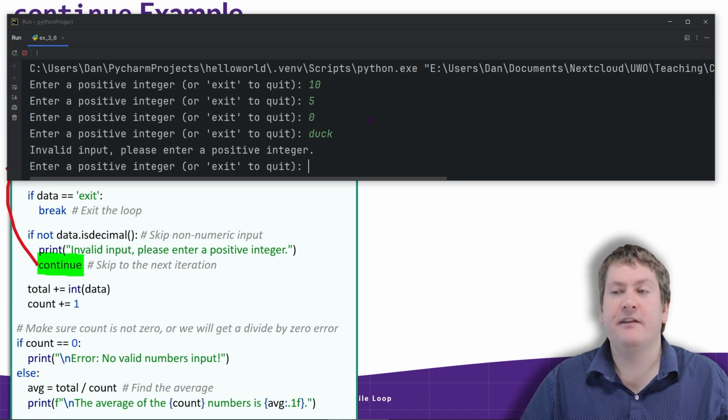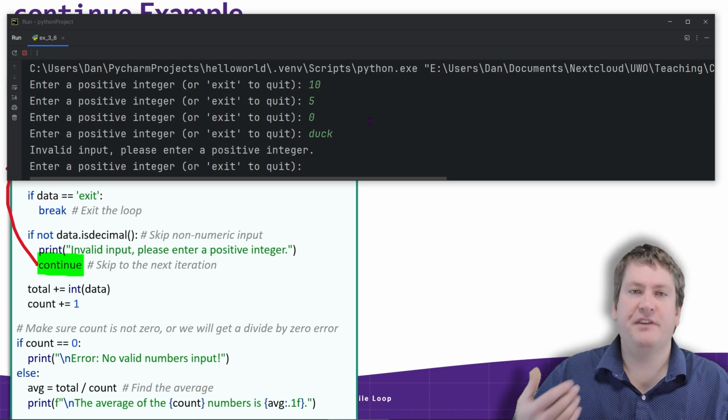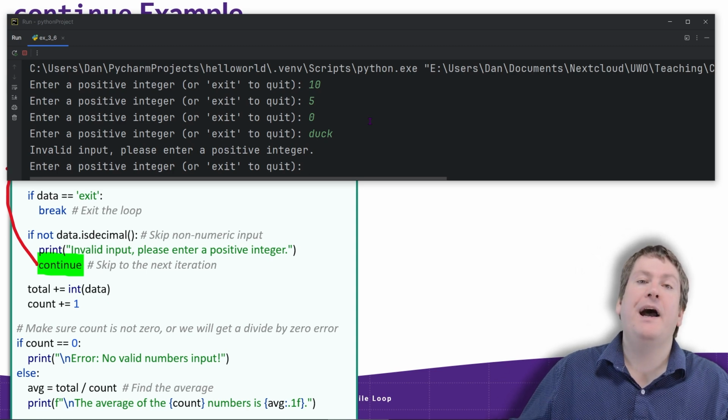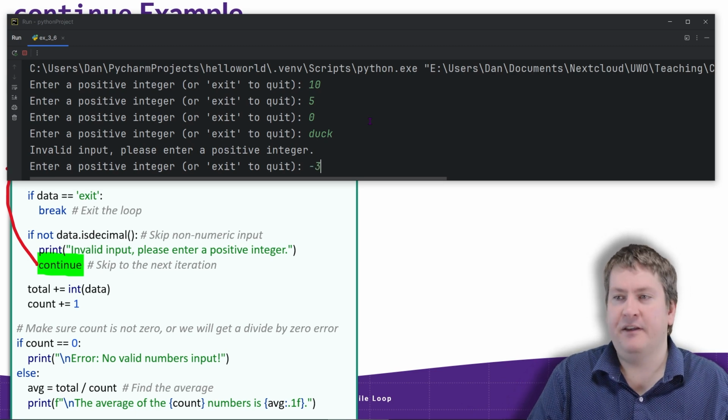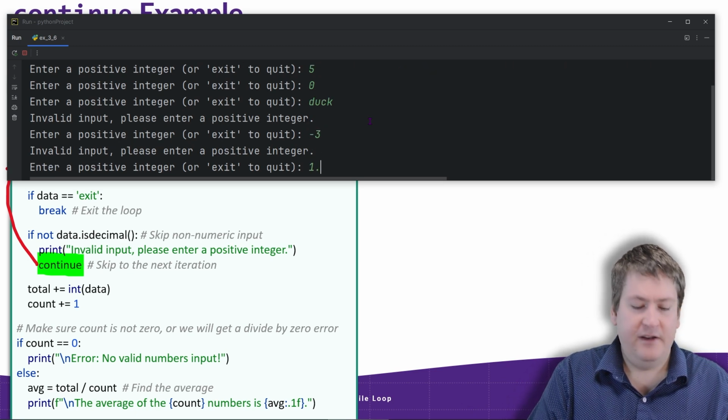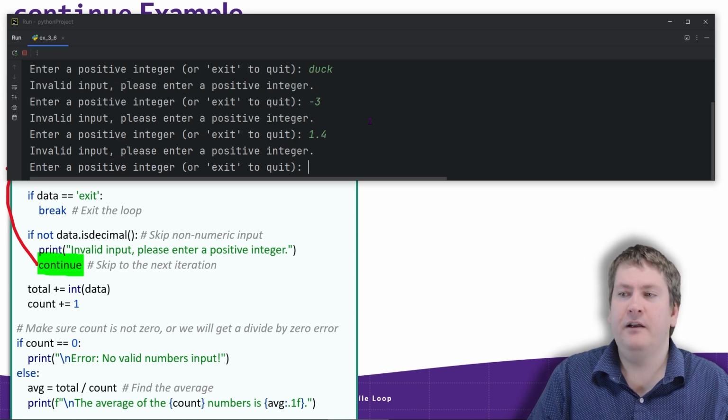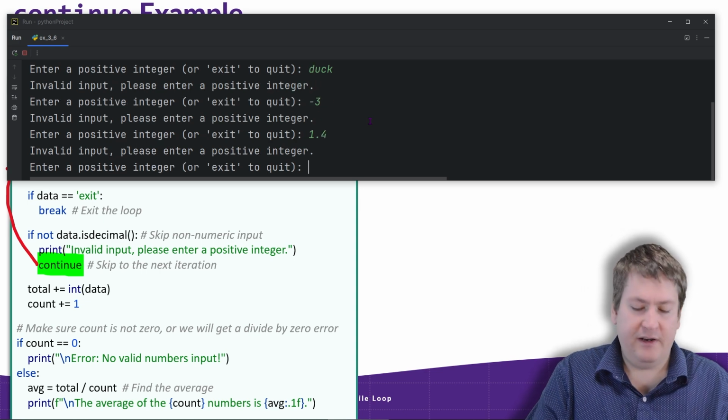And this is one of the great things loops can do. So instead of the program just exiting and saying error, we can keep asking the user for correct input. And when they make mistakes, we don't necessarily exit. So -3, invalid. Something that's not an integer, like 1.4, invalid. And let's put in another value like 100.